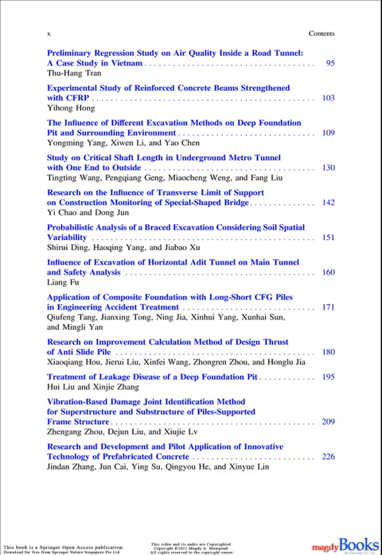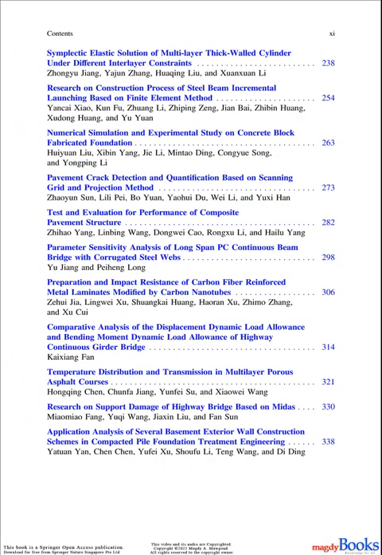20. Research and development and pilot application of innovative technology of prefabricated concrete. Jindan Zhang, Jun Kai, Ying Su, Qingyu He, and Xinyue Lin. 21. Symplectic elastic solution of multi-layer thick-walled cylinder under different interlayer constraints. Zhangyu Zhang, Yajun Zhang, Huaqing Liu, and Xuanxuan Li.